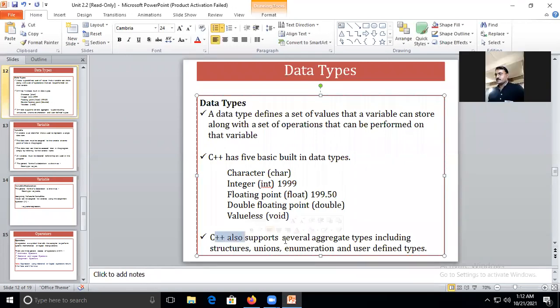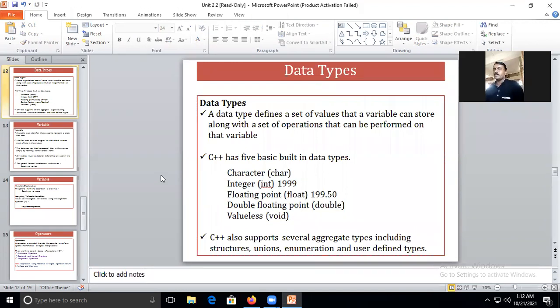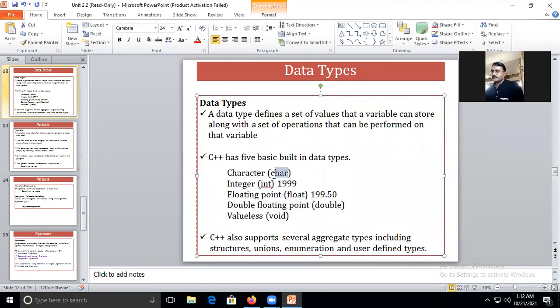C++ also supports other data types like structure, union and enumerators. These types we call user-defined types, and those which we are looking at now, like character, integer, float or double, are all system-defined types. We cannot change the names of these data types.